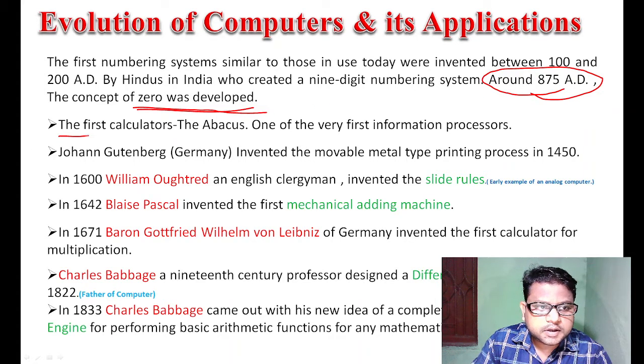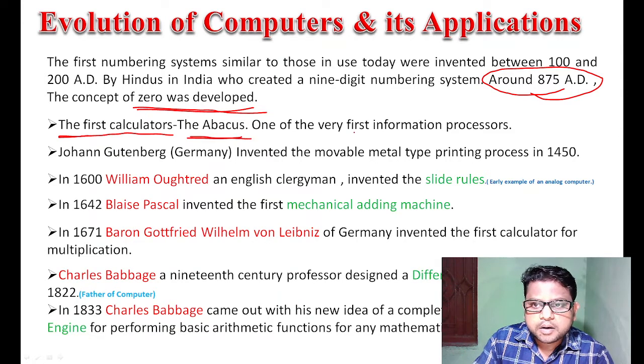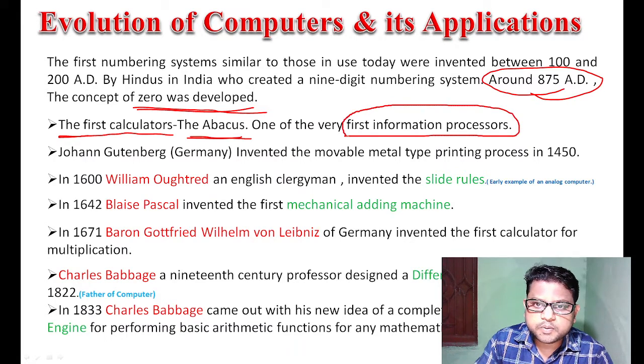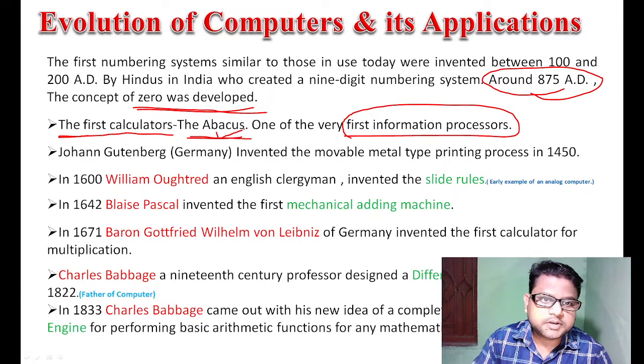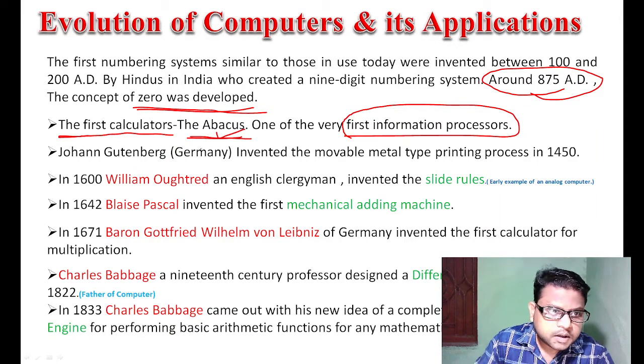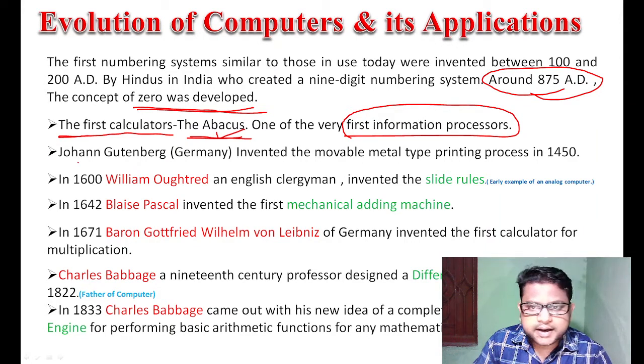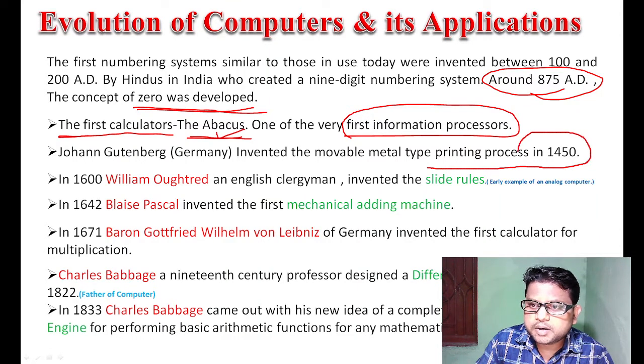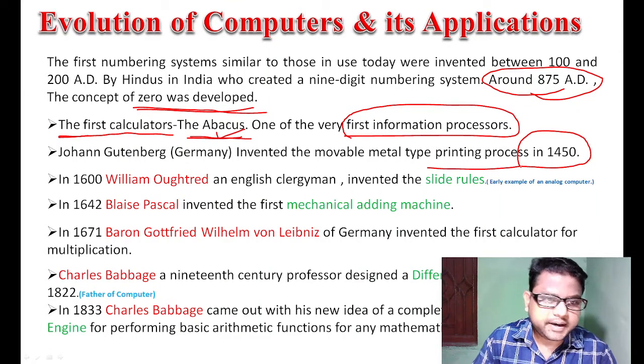If we discuss the first calculator, the abacus, it is a type of first information processor. The name is abacus. It is a very important question. The next is Johannes Gutenberg, a German inventor, who invented the first printing process around 1415 AD.